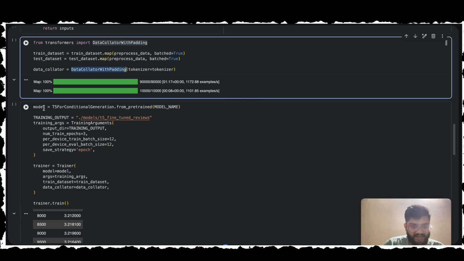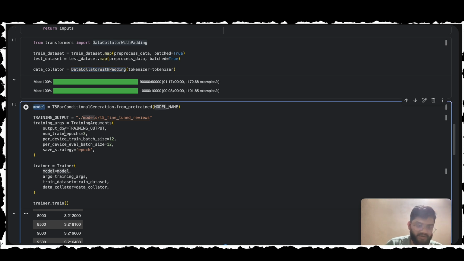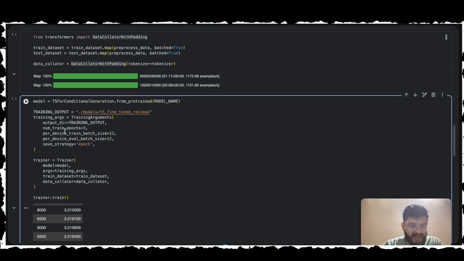And next we are initializing the model object, and we are specifying the place where we need to store the trained model after training, where that model should be stored, that is specified over here. And we have some training arguments where we set the epochs to 3. By setting epochs to 3, the model will look at the entire dataset 3 times.